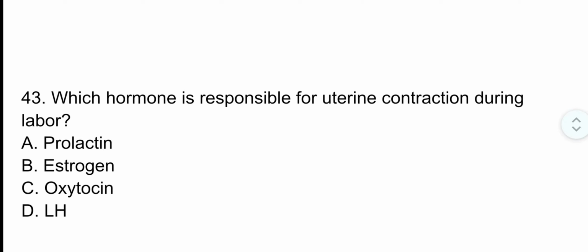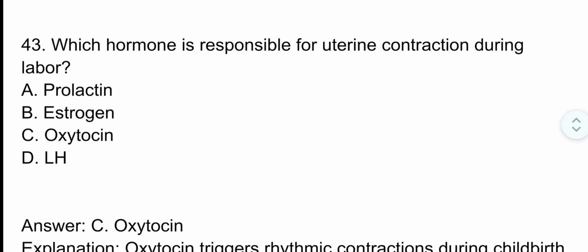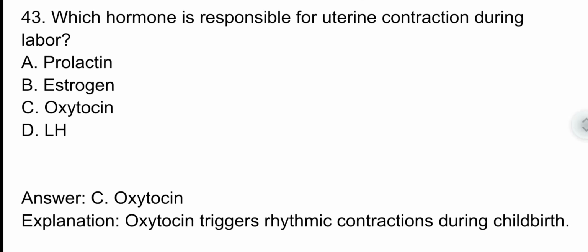Question number 43. Which hormone is responsible for uterine contraction during labor? The correct option is option C, oxytocin. Oxytocin triggers rhythmic contraction during childbirth.